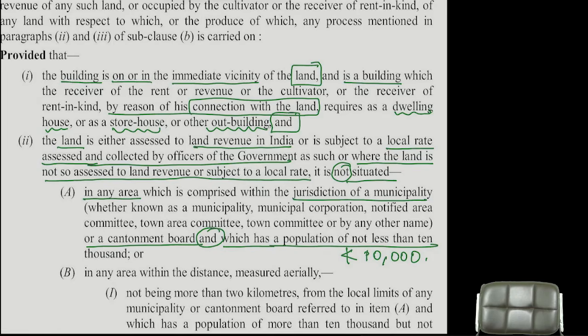Anyone it can be. See, I have a building. You are the cultivator. From you I will receive the rent on that building. What land is there? Agricultural land. On that agricultural land, what is constructed? A small building. Yes, now what I will do?